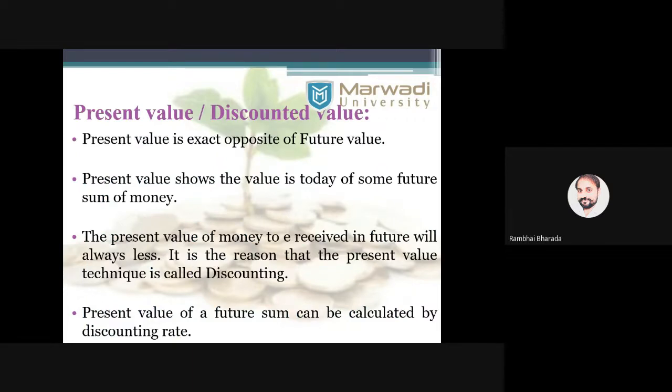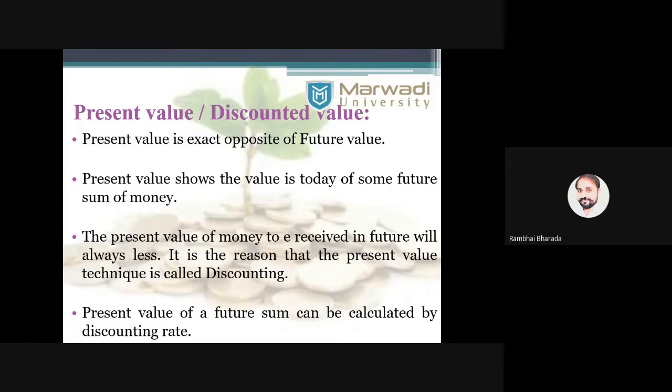And present value is the exact opposite of future value. The present value shows today's value of the future money that you will receive. Suppose I tell you that I will give you 50,000 rupees in 2025. What is the value of those 50,000 rupees right now? That is called present value.